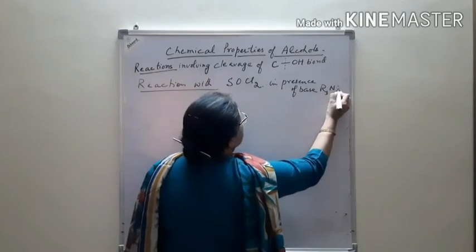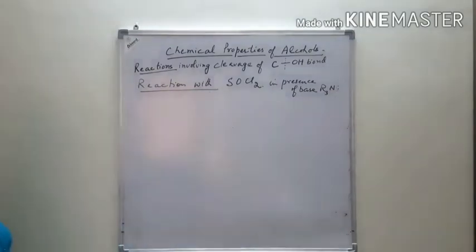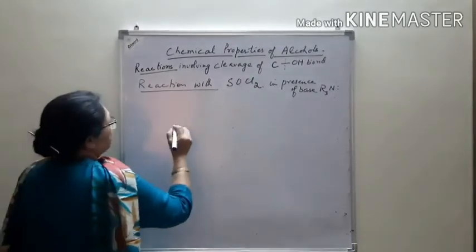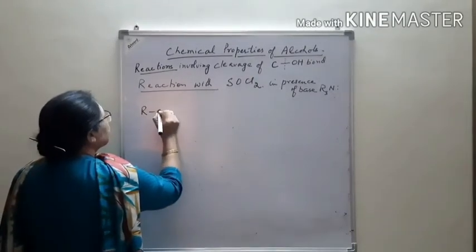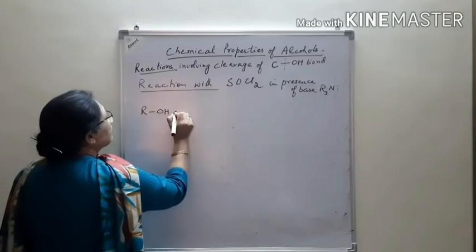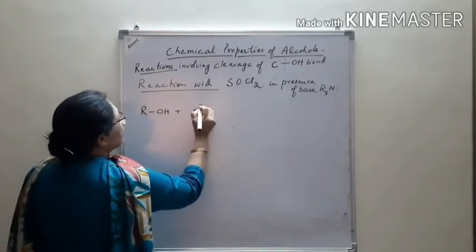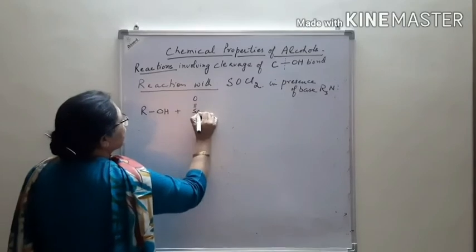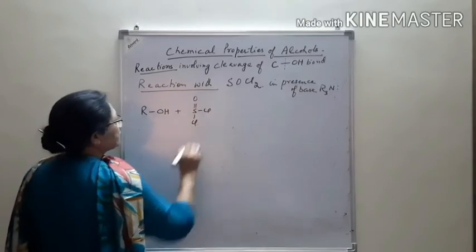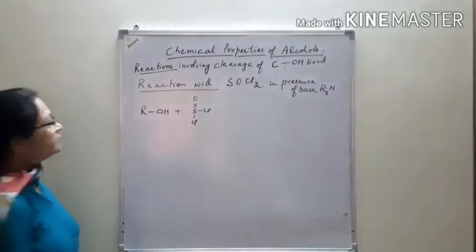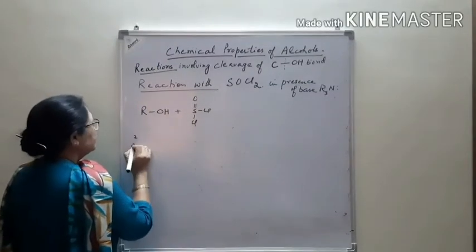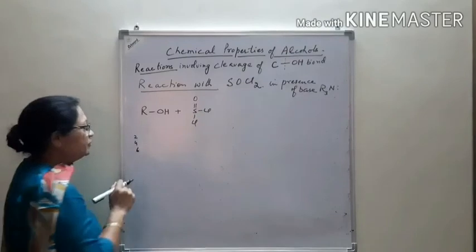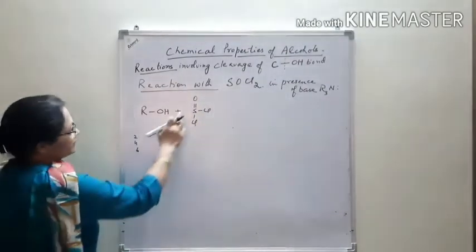R3N, trialkyl amine, thionyl chloride, and its structure is chloride. This is thionyl chloride. This is the structure. Sulfur की valences कितनी होती है? +2, 4 and 6. There are variable oxidation states and here there is +4.